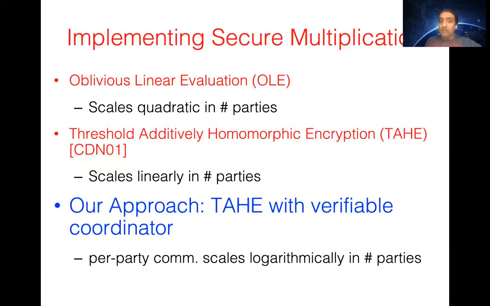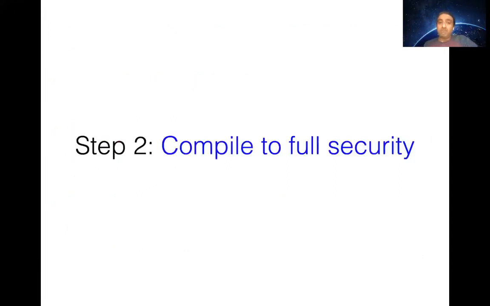And this coordinator doesn't have to be trusted. In fact, it will be a verifiable coordinator. We can publish the entire view of this coordinator, so that you can check whether it proceeded correctly during the protocol. And what this allows is that now the per party communication actually scales logarithmically in the number of parties, and this truly makes our protocol scalable.